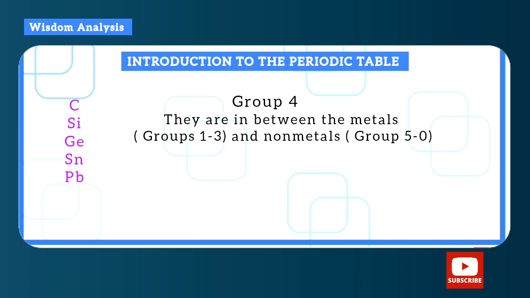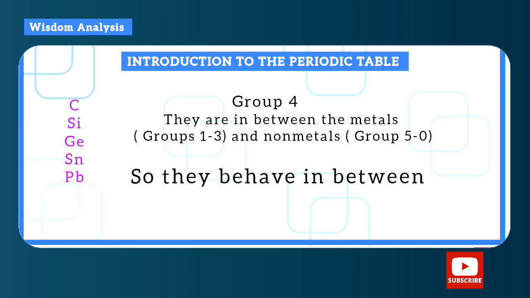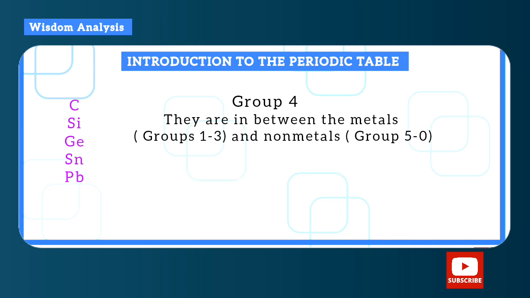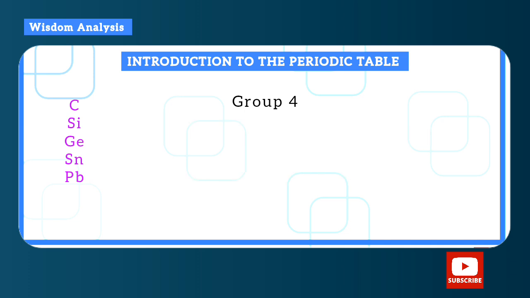Now, group 4 elements are in between the metals, which is from group 1 to 3, and the non-metals from group 5 to 0. So they behave in between. Now, here's what I mean by they behave in between.